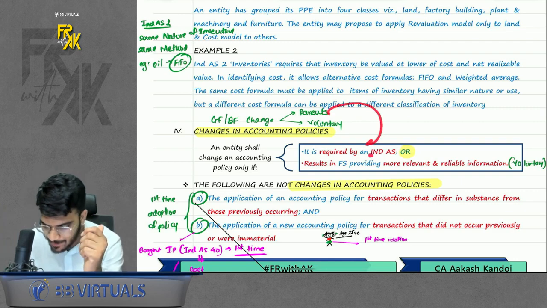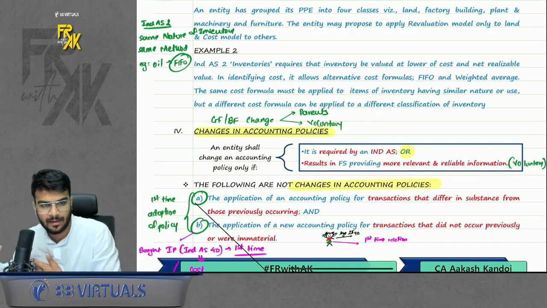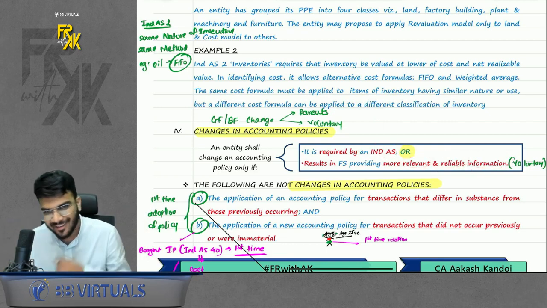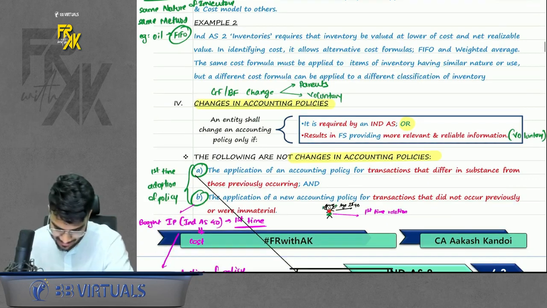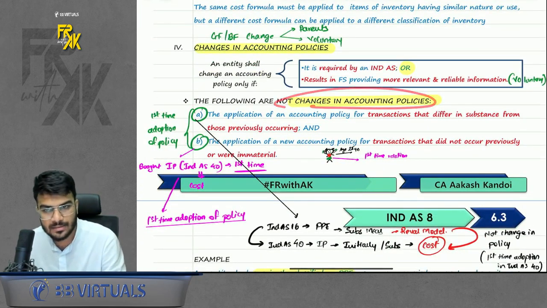In our case, parents means Ind AS. If it is required by Ind AS, change the policy. Or if you feel that you have a better prospect, if you feel that any other method can result in more relevant reliable information, use that method. Remember now, we use this example? Yes, sir. In following two cases, these are not changes in accounting policies.